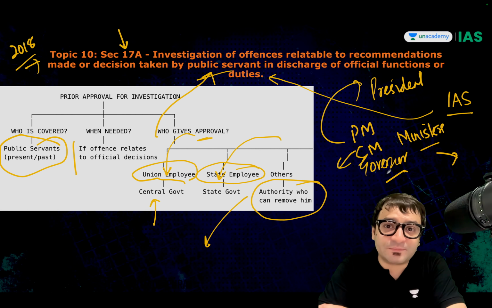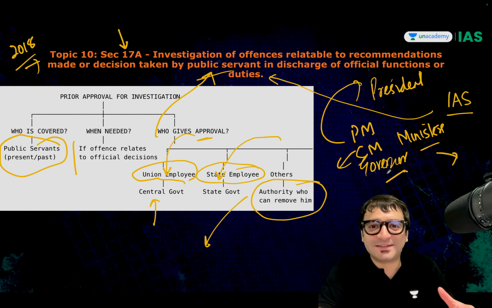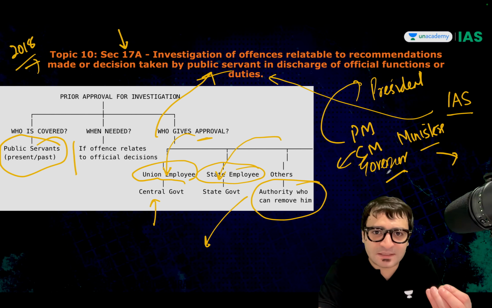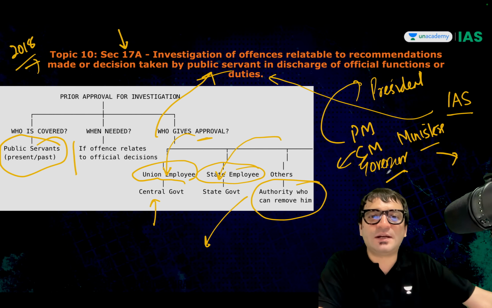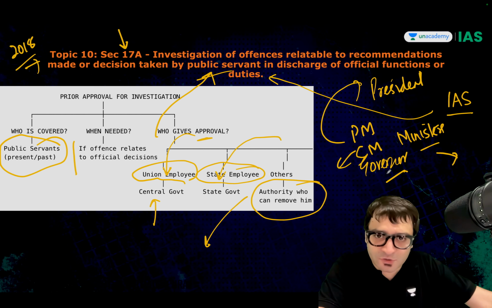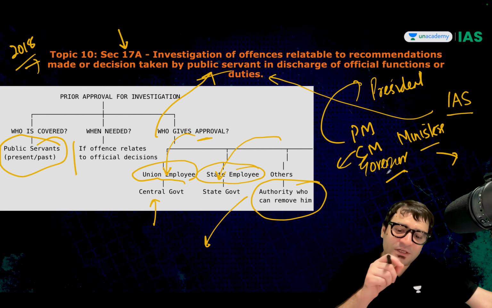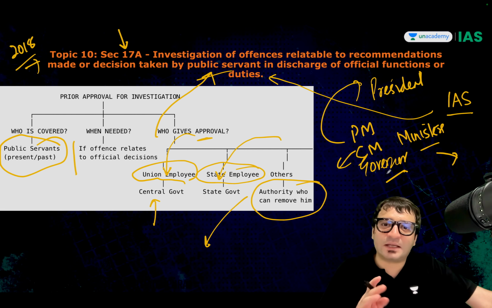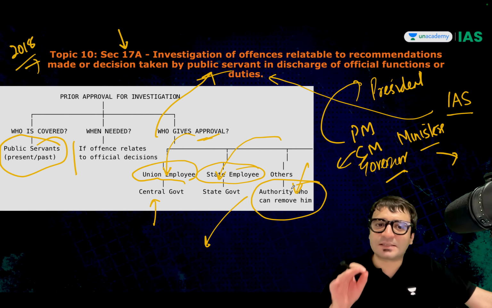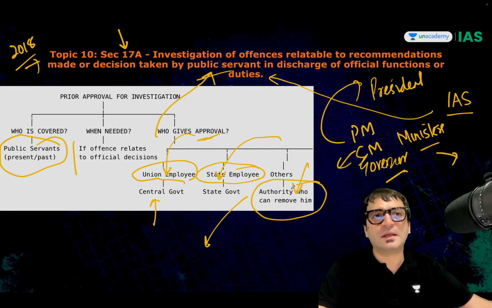Siddaramaiah, the chief minister. Because he's a public servant. And the allegation was, as a public servant, you have taken a decision which leads to corruption. For that, police cannot inquire or investigate unless and until approval is given by the authority. Who gave the approval? Governor. This is section 17A.